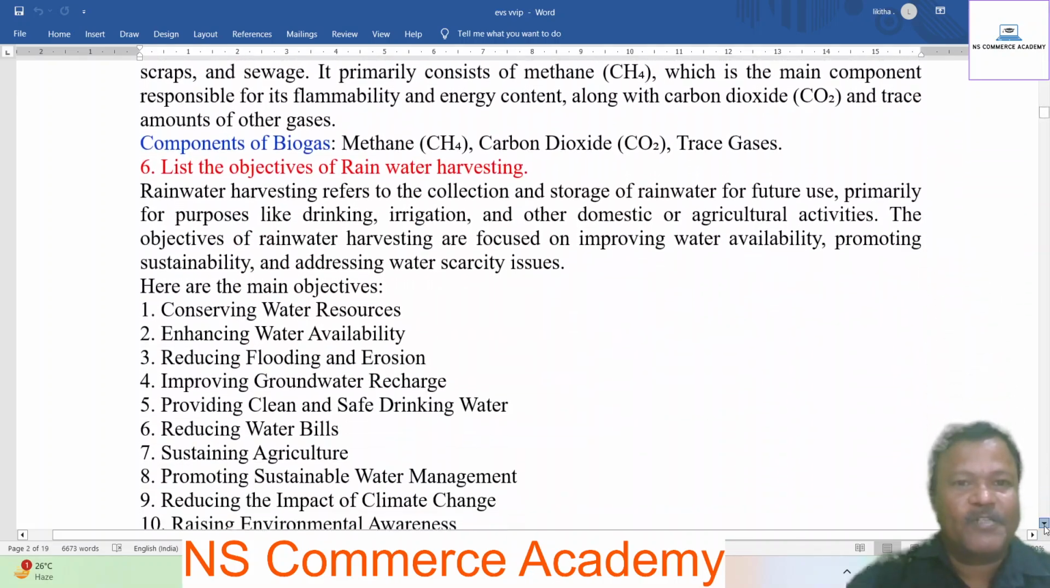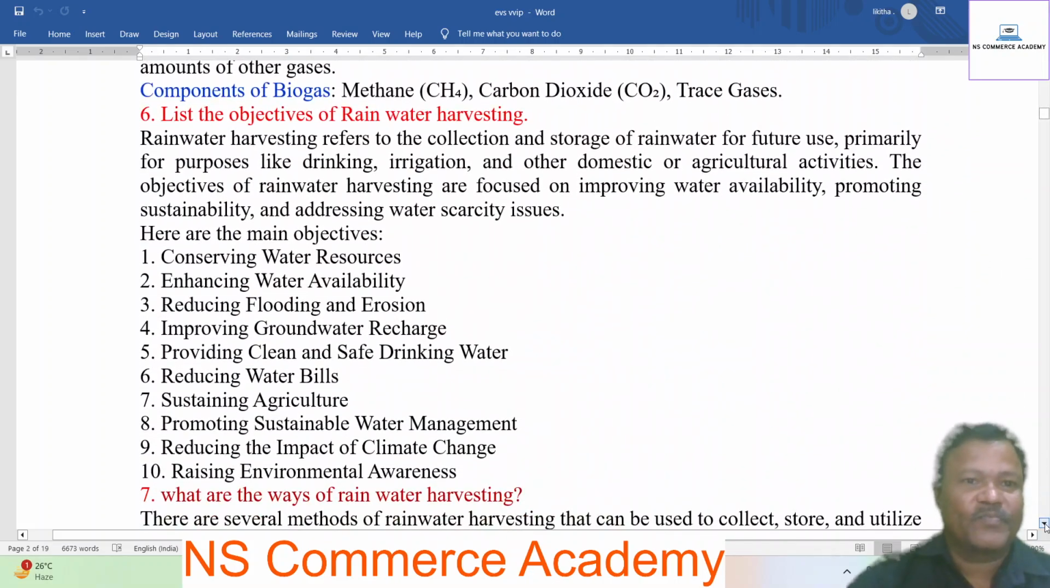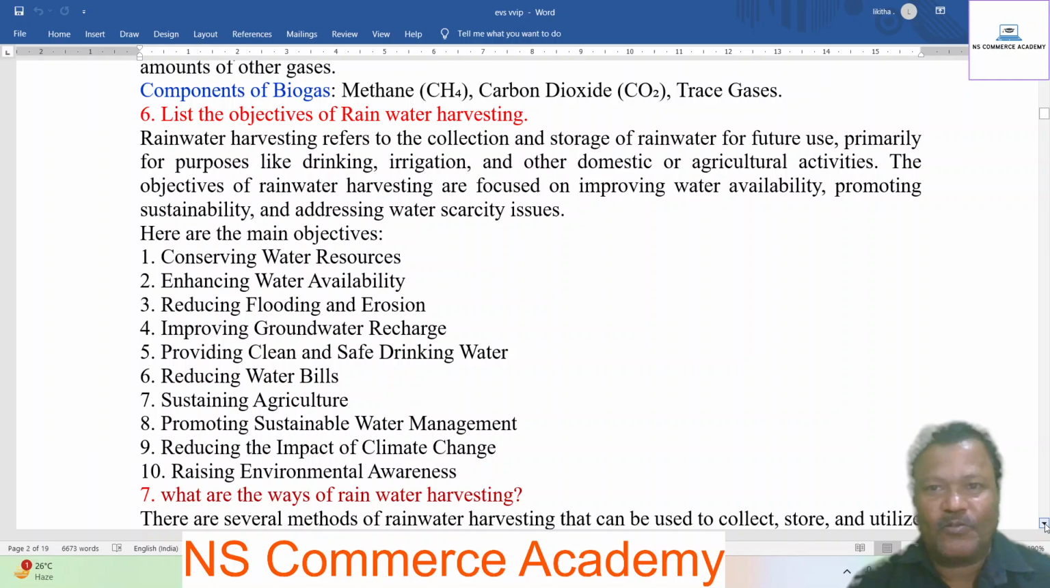Next, list the objectives of rainwater harvesting. Rainwater harvesting refers to the collection and storage of rainwater for future use, primarily for purposes like drinking, irrigation, and other domestic or agriculture activities.